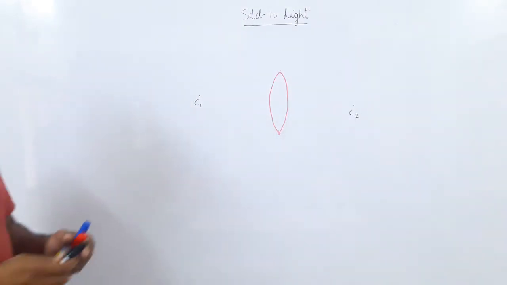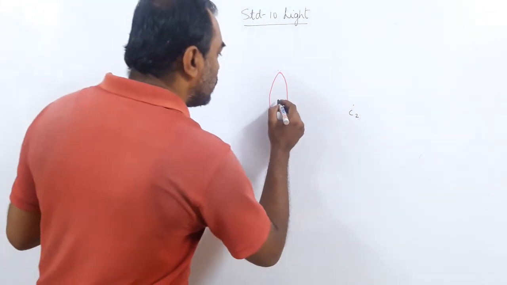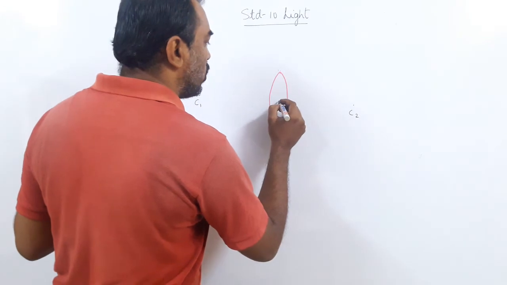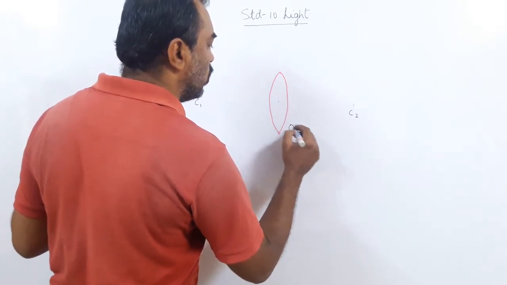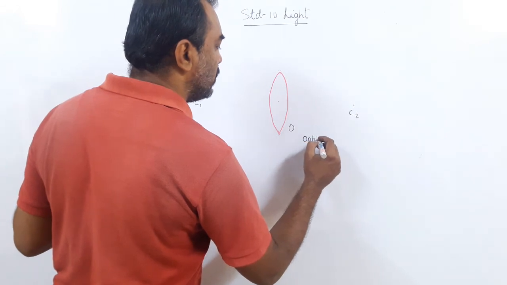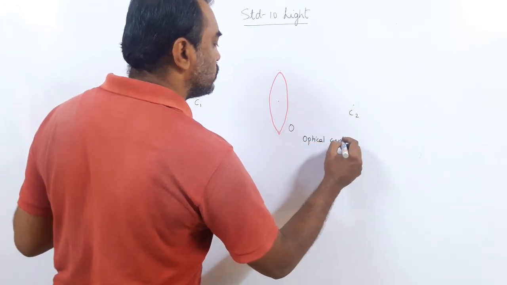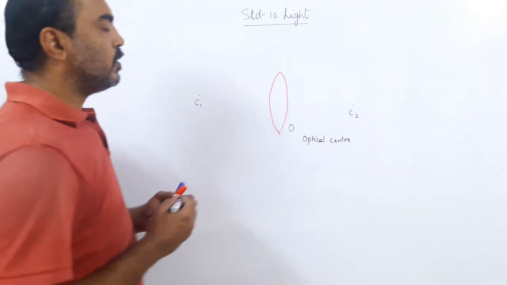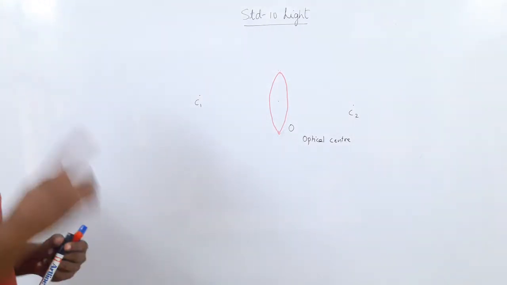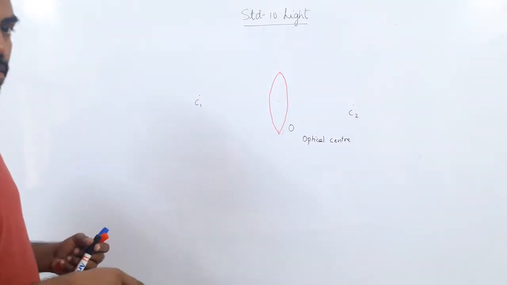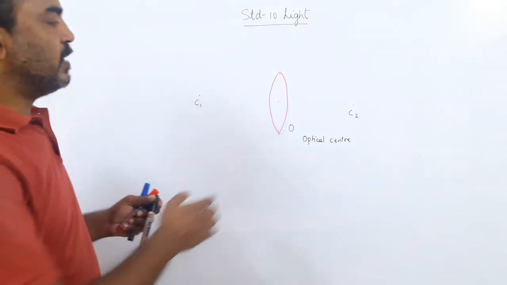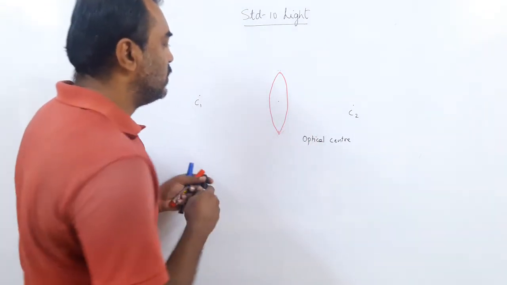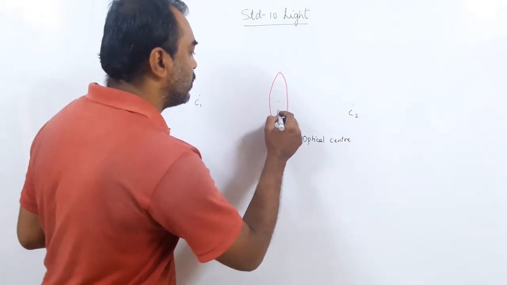Now the definition. This lens has exactly a center in the middle. We call it O. O is the optical center. So the geometrical center of the mirror was called the pole, and the geometrical center of the lens is called O, the optical center. This is the point O, optical center.